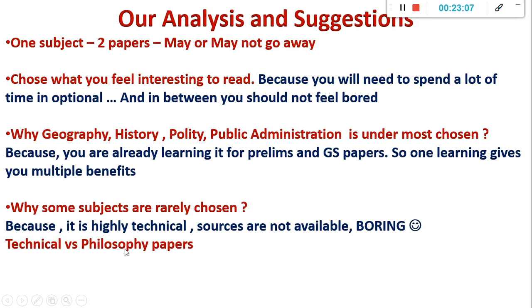But in a philosophy paper or history, geography, where it's a story kind of thing, it is their choice. You would have written everything about the revolt of 1857. Still they will say that in a particular book some other revolt is there, or some leader is missing, or some event is missing, or the timeline is incorrect. They can give you 2 out of 10. It's their choice. You will feel you have written a brilliant answer, but they'll give you 2 out of 10. So when it comes to evaluation, the technical paper has an extra advantage.